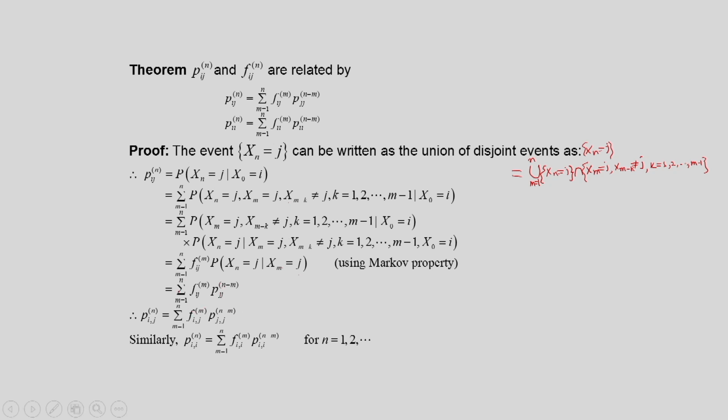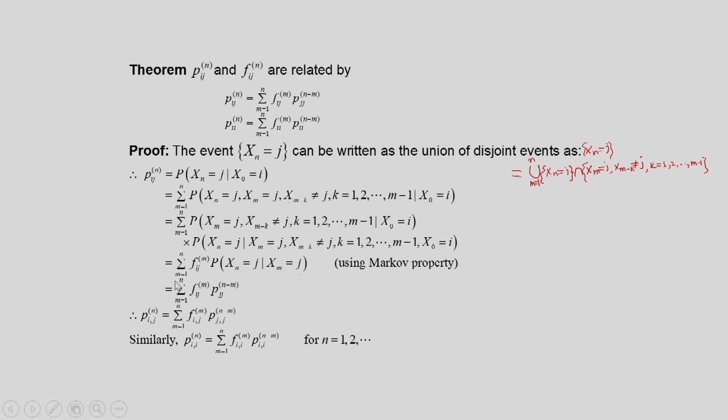Thus, what we have derived? We have derived that the n step transition probability P_ij^(n) is equal to the sum of the product of f_ij^(m) into P_jj^(n-m). Here again, we are using i, j and ij in the same sense. So that way this is a convolution sum. If we notice carefully, this is a convolution sum of the sequence, that is the first entrance probability sequence, and the n step transition probability sequence.